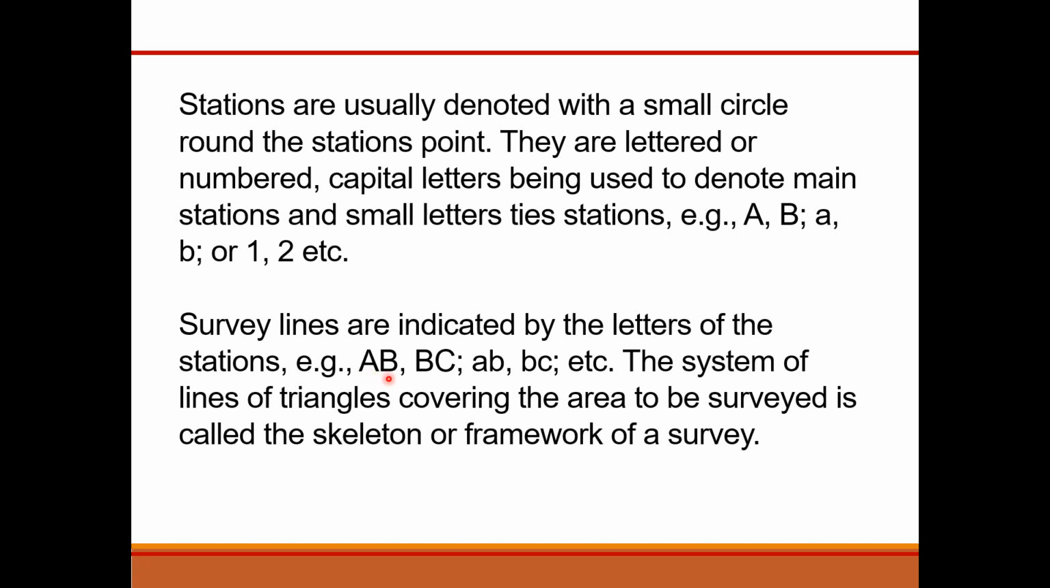So the line joining these two stations is the main survey line and is denoted by the station names AB. Similarly, BC shows that the survey line starts from station B and ends at station C. Similarly, small ab is the tie line or subsidiary line joining the two substations. The system of lines of triangles covering the area to be surveyed is known as the skeleton or framework of a survey.